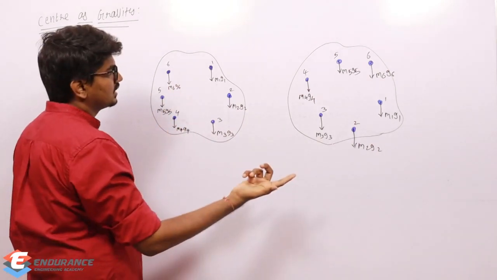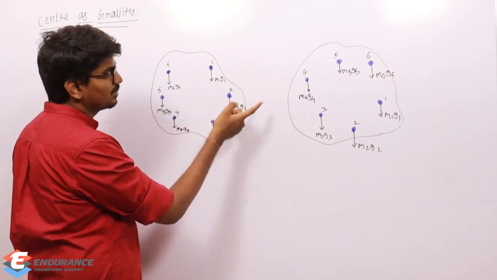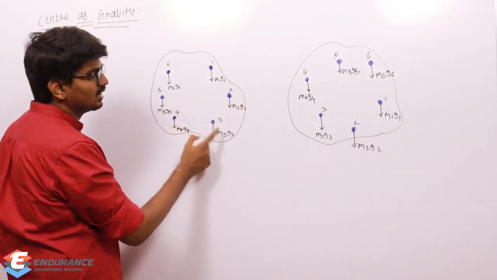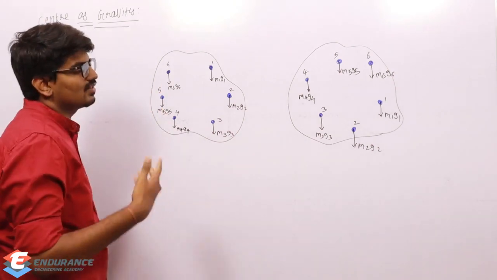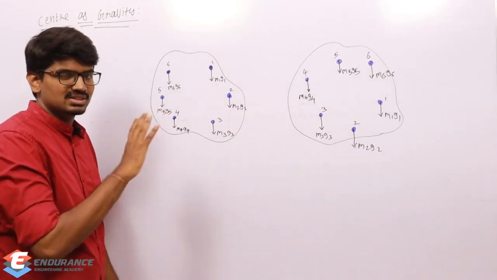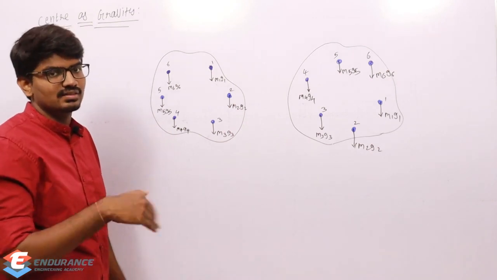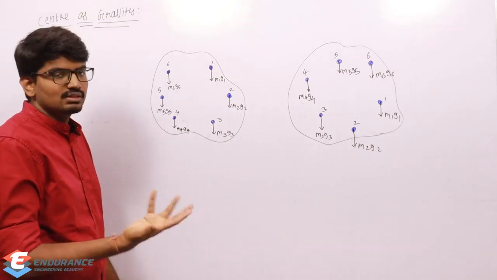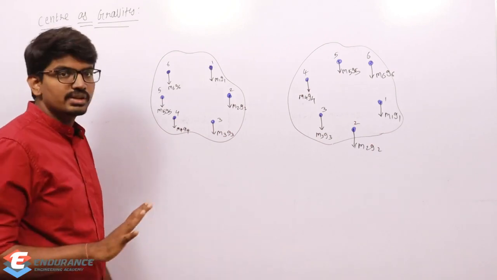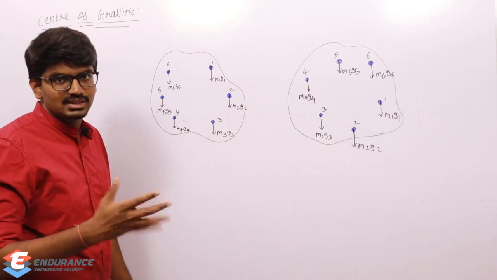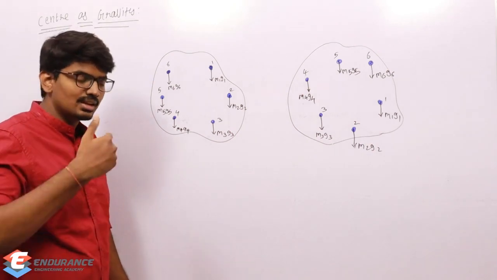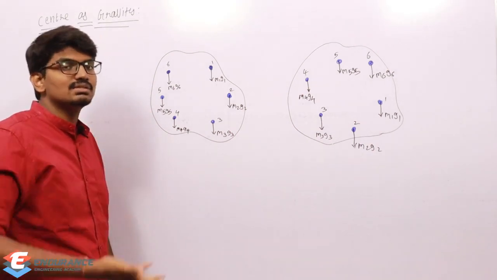So let the mass of the first coin be M1, the mass of the second coin be M2, and M3, M4, M5, and M6. And I'm taking the gravitational acceleration also different, because we will just do it in a general way. Later we will see whether G will be constant or not. In general, G will be constant. That is what we will assume at the surface, at sea level. But if height varies, then G will also vary, right?